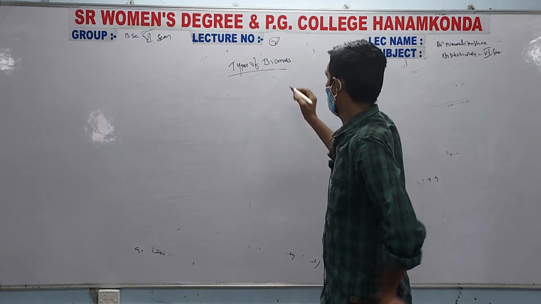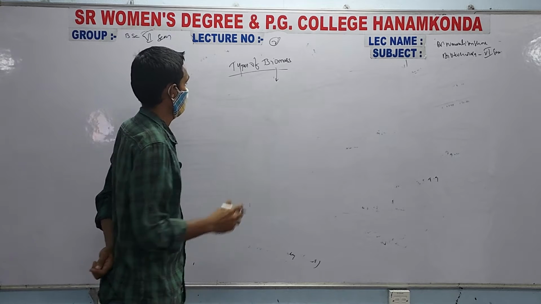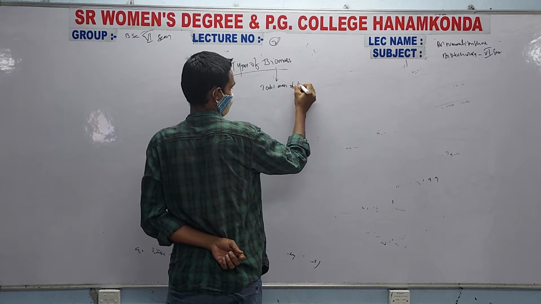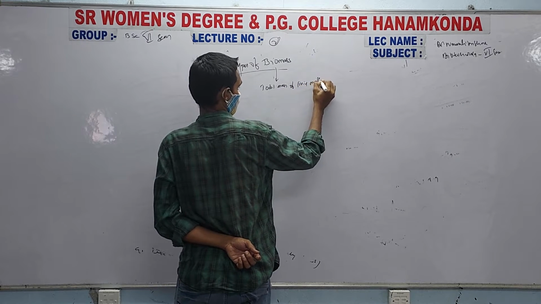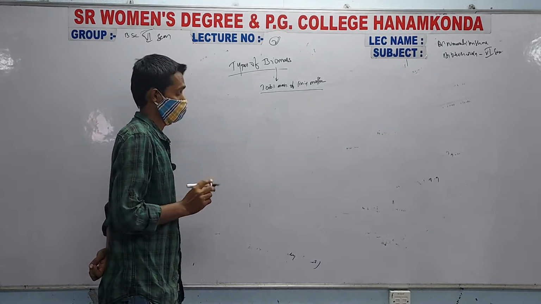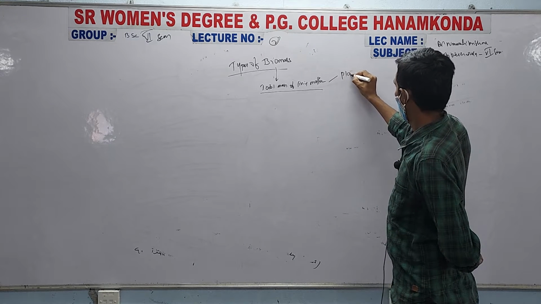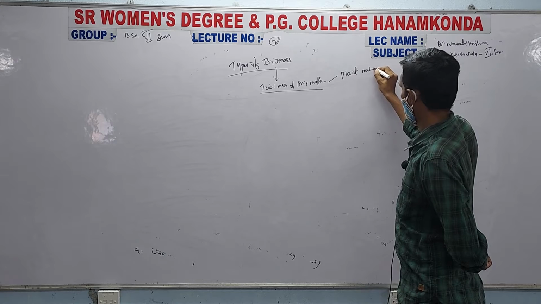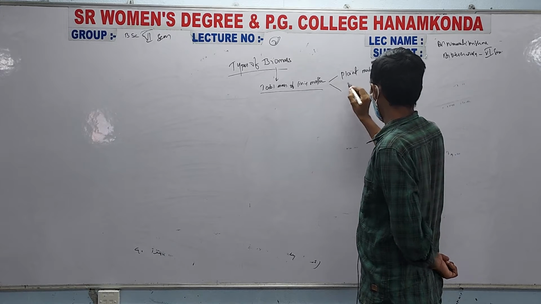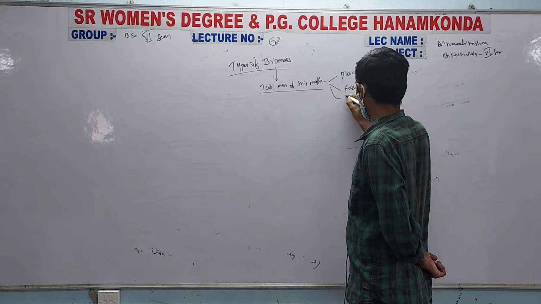So what is biomass? Total mass of living matter is called as biomass, which may include the plant material, fossil fuels, and animal waste.